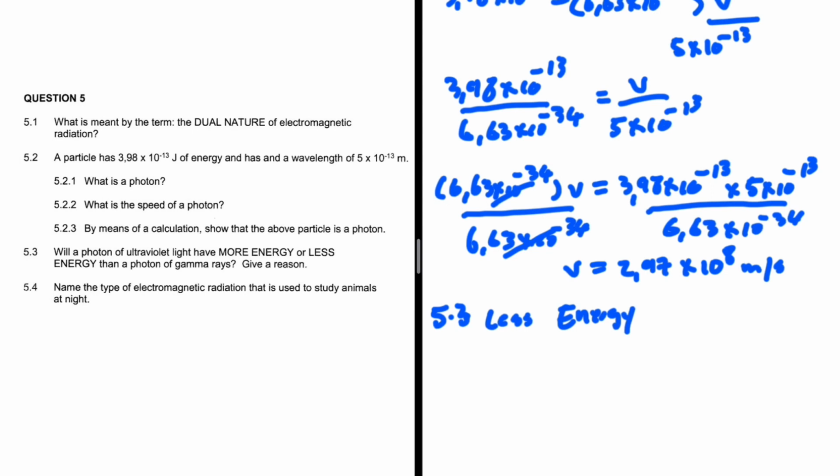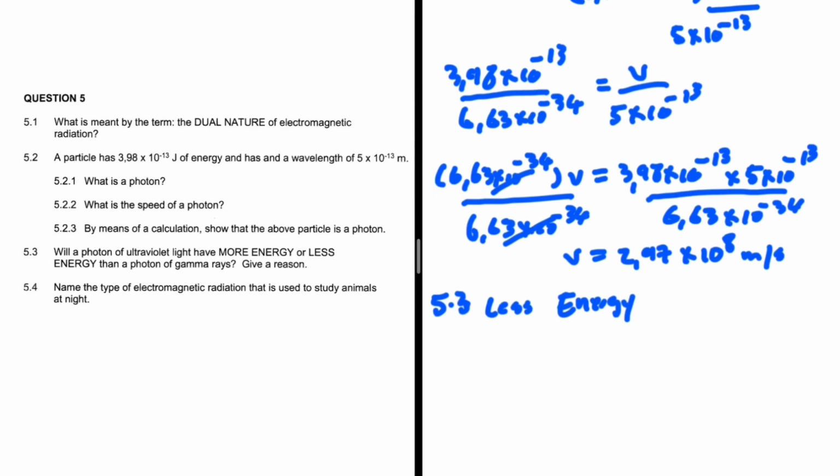Let's give a reason for our answer. We can say that gamma rays have a higher frequency compared to ultraviolet light. If you don't want to talk about frequency, you can say that gamma rays have a smaller wavelength compared to ultraviolet light. The smaller the wavelength, the higher the energy. That is 5.3. Let's go ahead and take a look at 5.4.